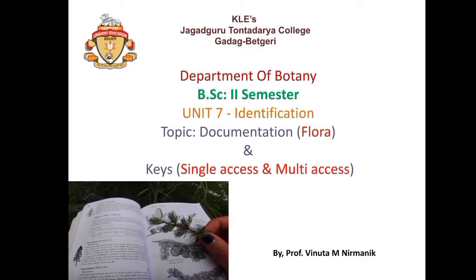The documentation can also be published in the form of monographs, manuals, and journals. Journals are printed, and nowadays you will get online versions of the journals. A manual is a book that contains the information on the area of coverage. These manuals contain the keys and descriptions, and the information about the families, genera, and species along with the synonyms. So this was about the documentation.